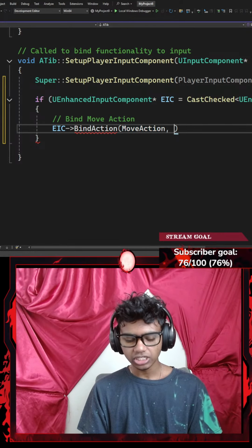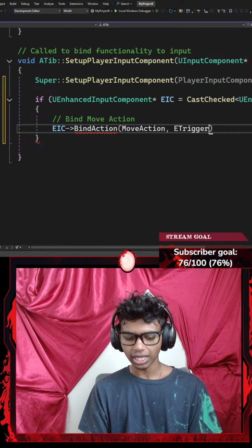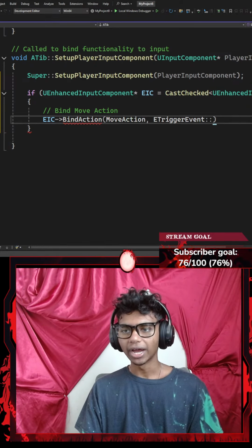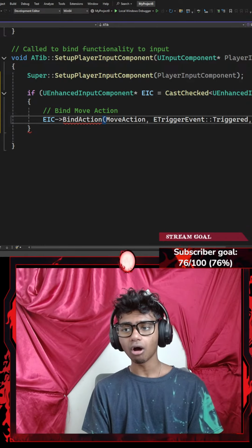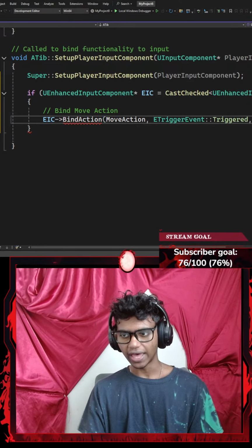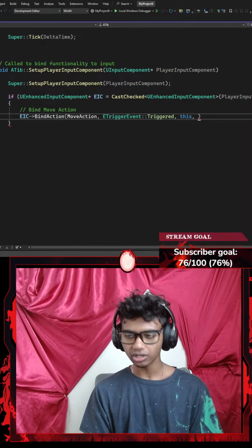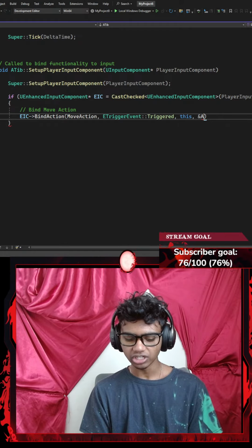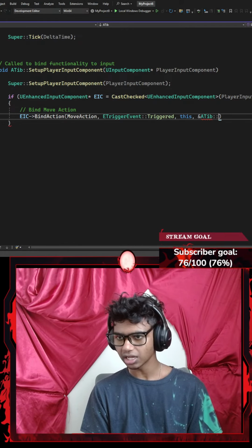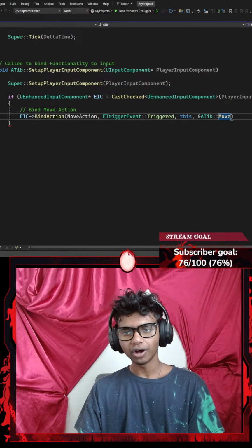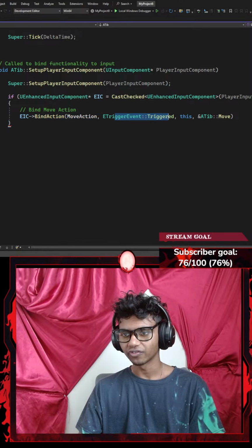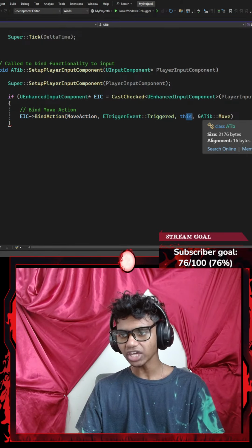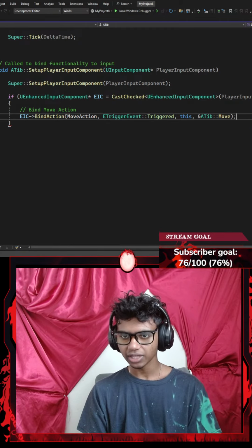MoveAction, then I'm going to go all the way down here. The second parameter is going to be a trigger type. So I'm going to go with something like a trigger event. My trigger type is going to be Triggered. So if my move action has been triggered on this object, then I want to do what this function says, the address of my Move function. If this is triggered in my move action, then I go ahead and do this, ending with a semicolon.